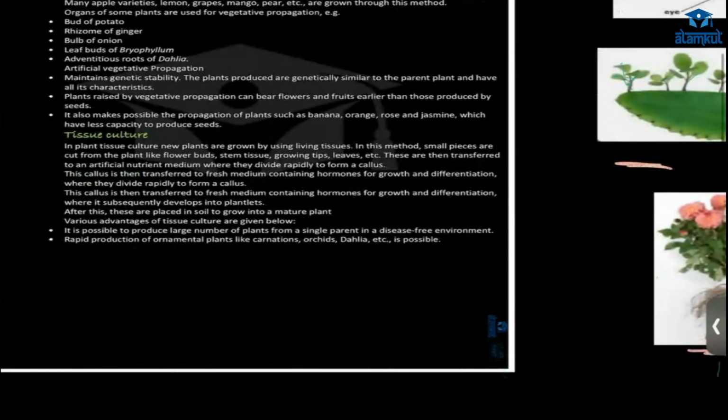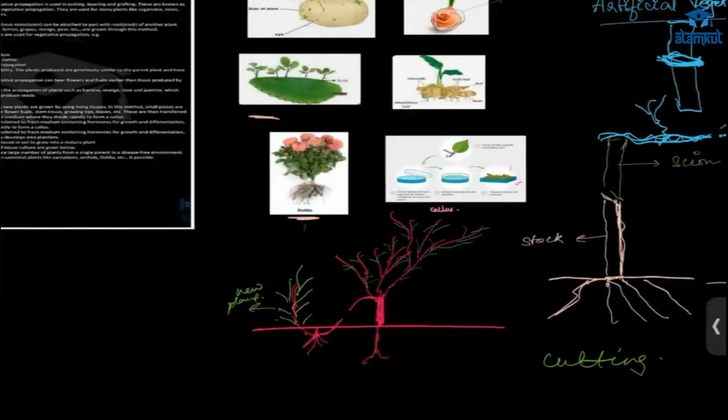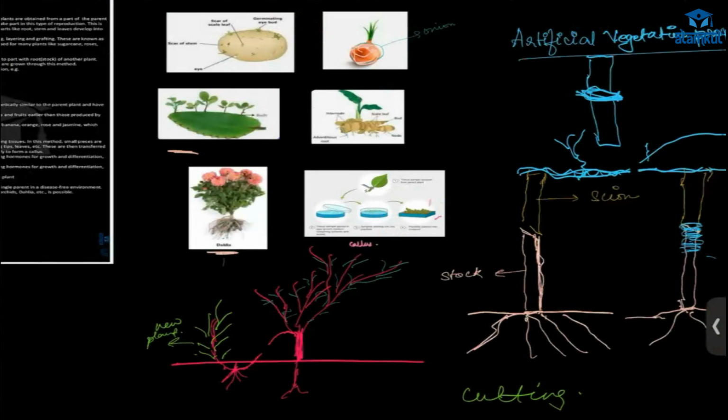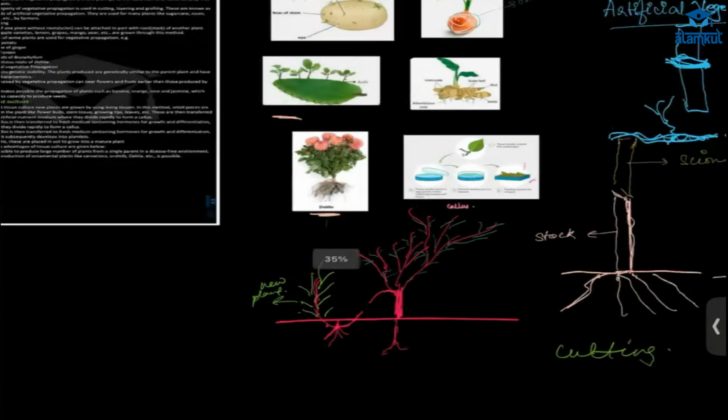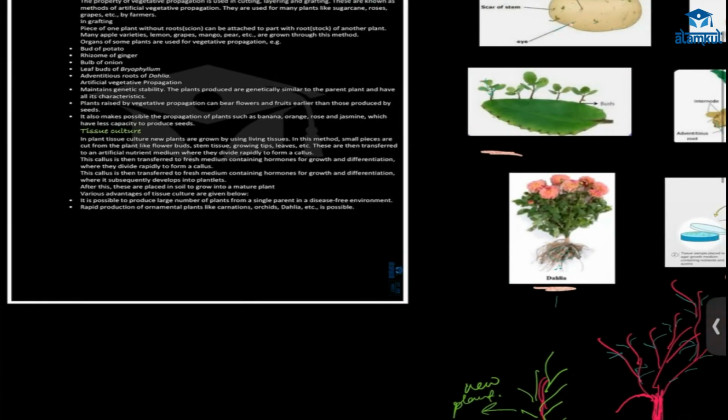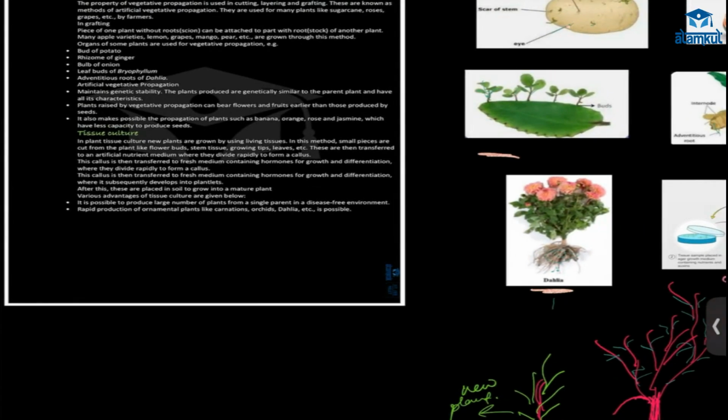How does that happen? Grafting, cutting, and layering. And in tissue culture, what happens? Plants are grown in the laboratory from small meristematic tissues, small pieces of plant.